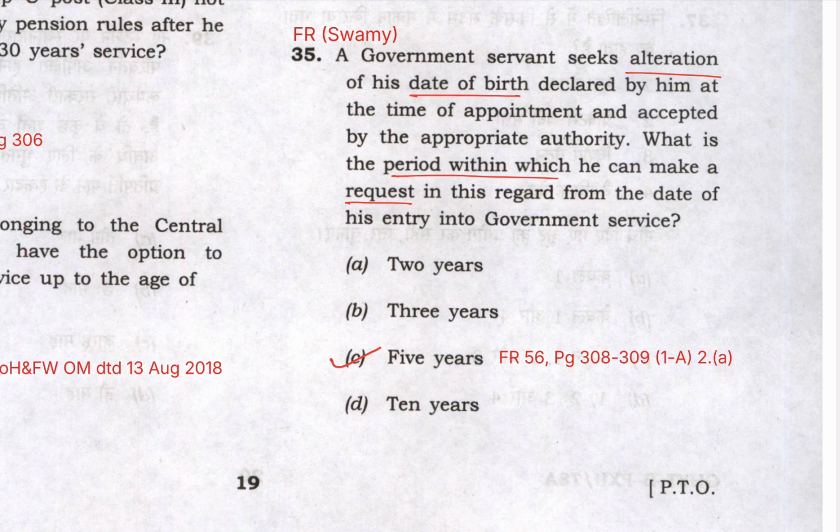So I'm using the Swami's handbook latest edition for the year 2023 for solving these questions. So maybe if you're watching this video in later years, you may be using some other edition or later edition. So page numbers may be wrong, but you can refer to relevant fundamental rules and paras. You will be easily able to navigate the answers, because not much changes within 1-2 years. There are only some editions, subtractions rarely happen.